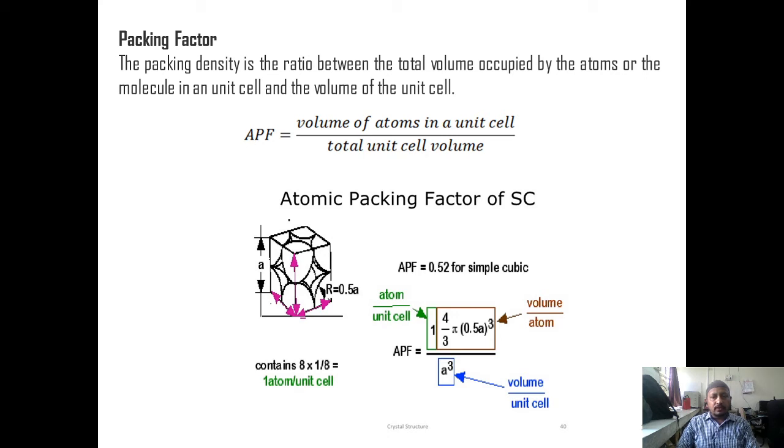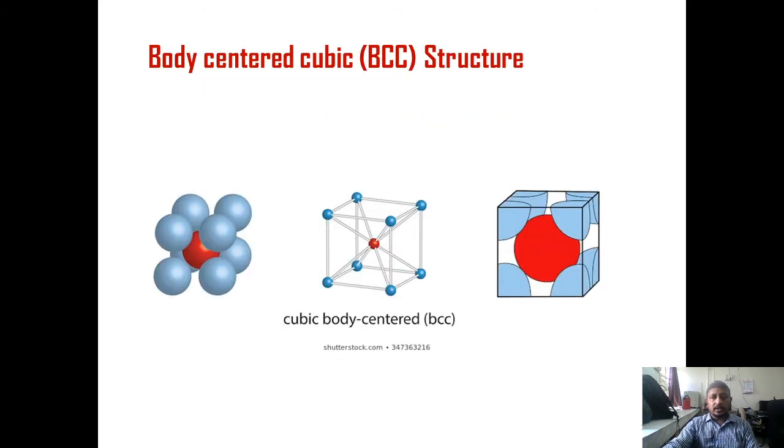So you know the relation for R and A, R is equal to A by 2. So substituting the relation, we will get atomic packing factor is equal to pi by 6, and so it is 0.52. That is 52% of the volume of the unit cell is occupied by the atoms, and remaining 48% is the empty space.